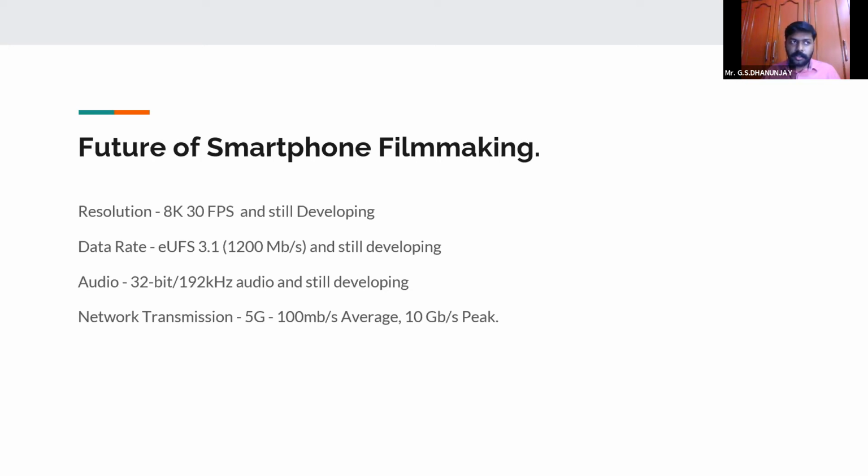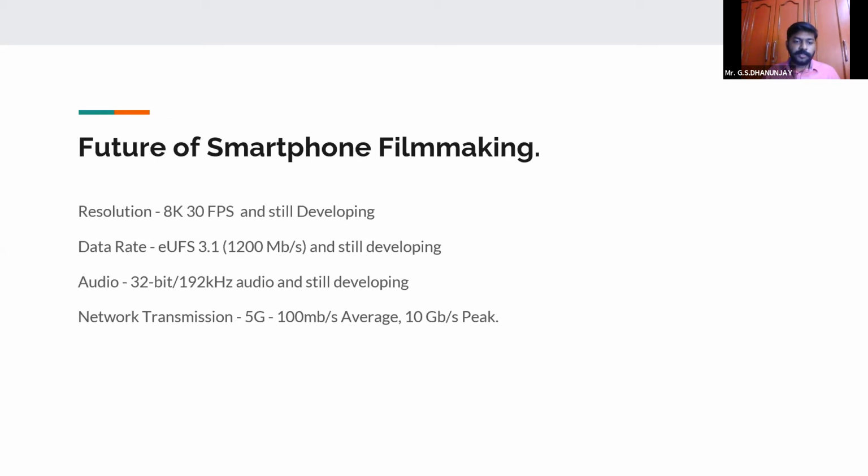Again, resolution is impossible without a data rate to it. If you guys know, bigger resolution and more color data needs more data rate. So your hard drive, your storage should be equivalent and should be able to write in real time whenever such kind of footage is encoded. If the footage is not written in real time, then the camera application crashes.